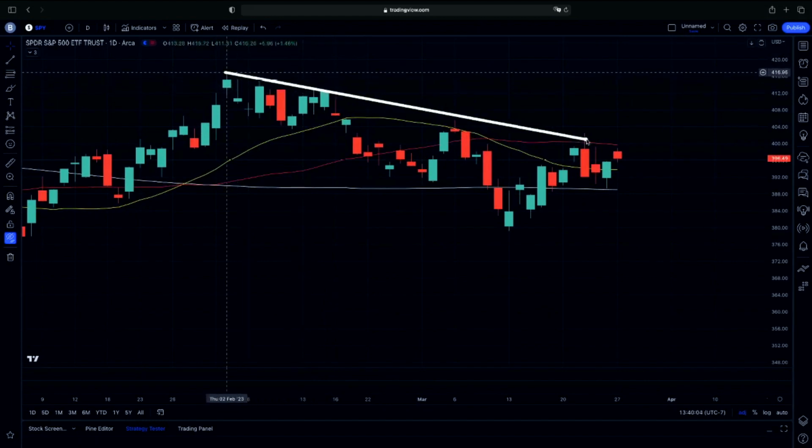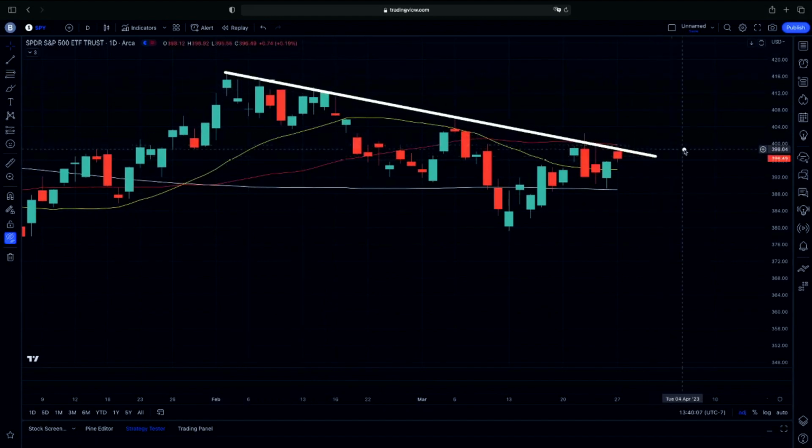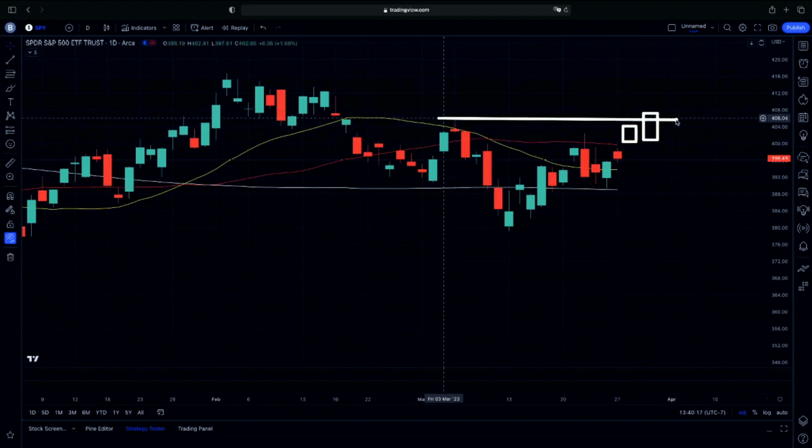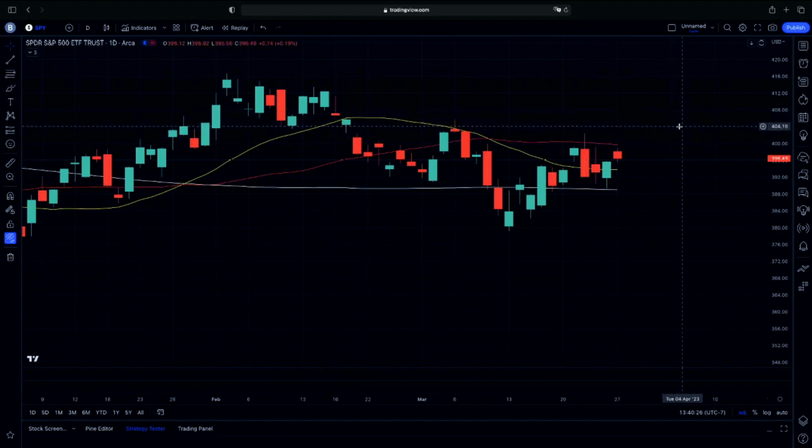What we are looking for as a possible continuation here is to see if we do jump above that trend line, possibly get bullish candle structure setups to the upside and continue on past the rejection that we had here. Again, this is our prior wick to the upside at 406, with that possible retest at 410, in my opinion, if we did continue on above 406. Going into tomorrow, what we want to see is if we can close and hold above 400. As you can see here, exactly at 400 is our 50-day moving average. That could give us that possible continuation on momentum.